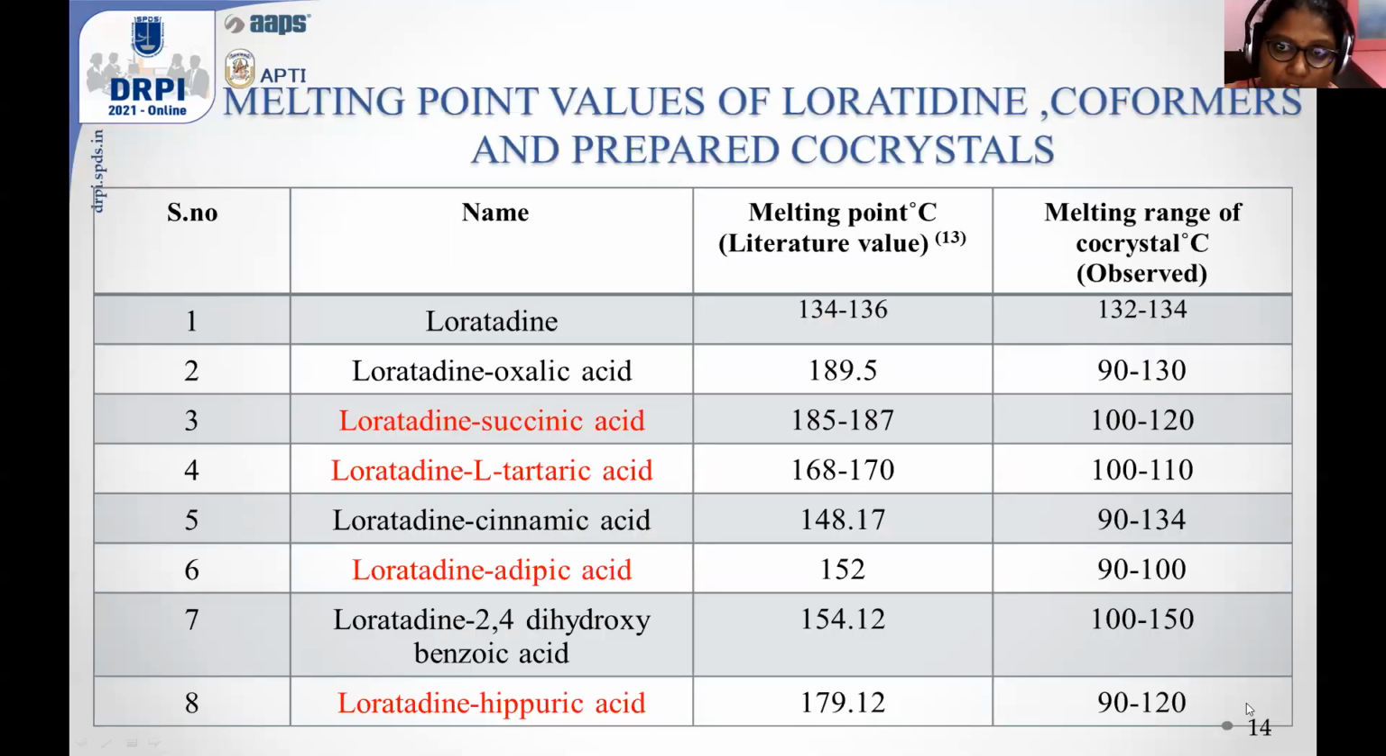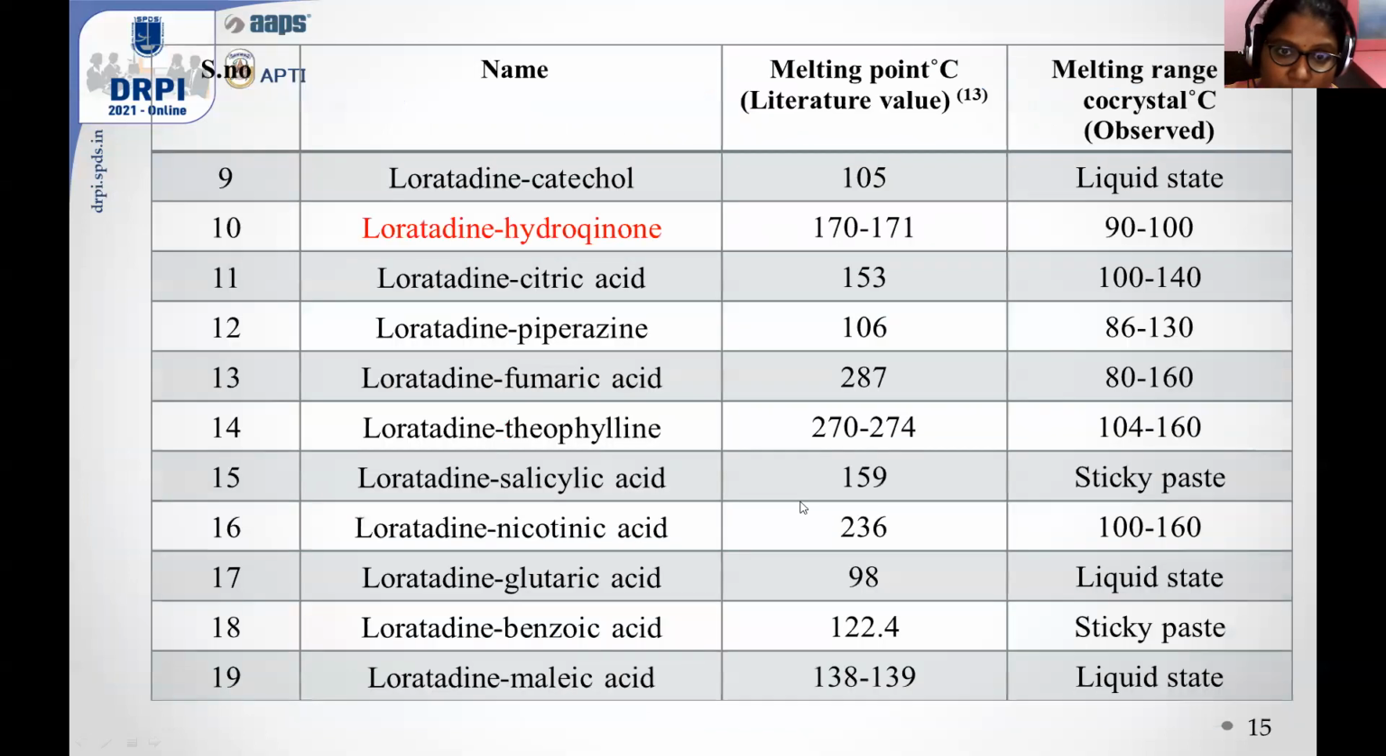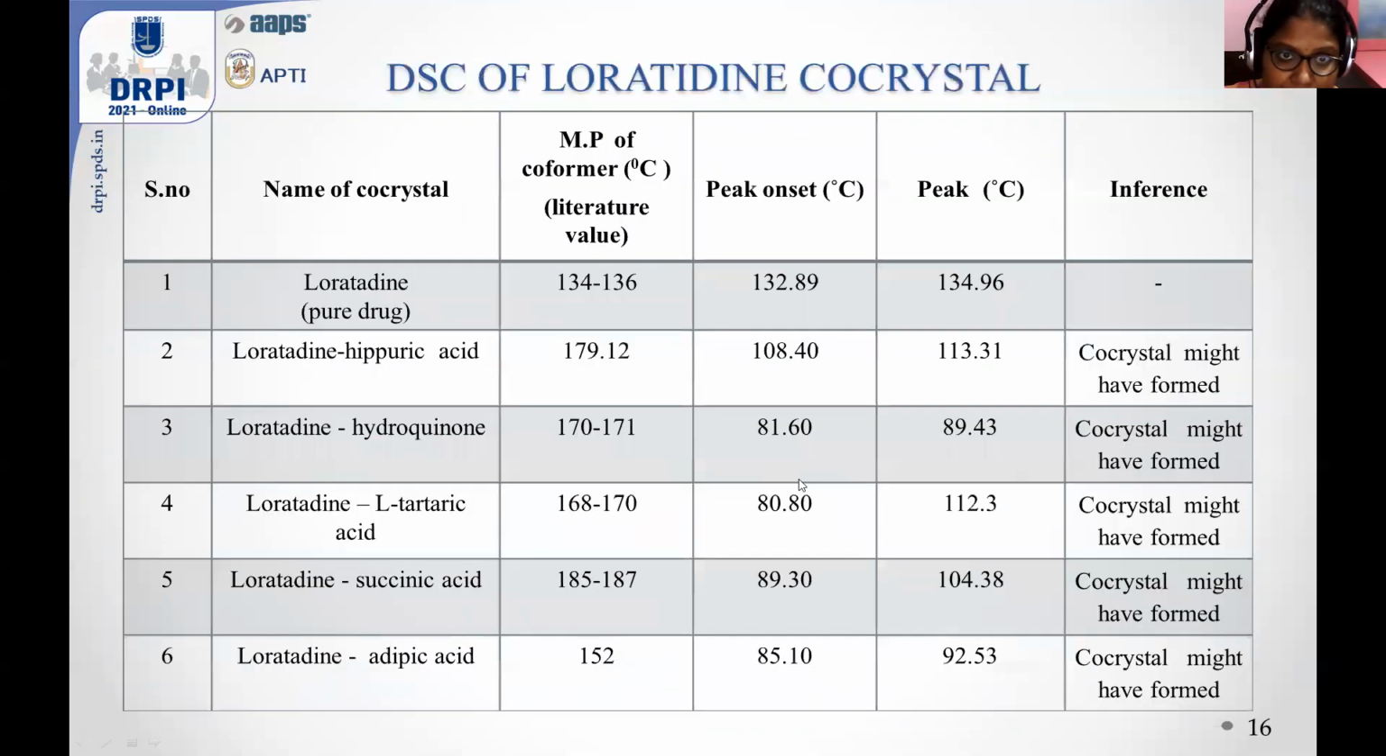The melting point values of the loratadine, the coformers, and the prepared co-crystals are as below. From these various coformers, based on the melting point values, the 5 loratadine and co-former combinations have been taken, and by the DSC and melting point studies, the melting point values of the loratadine and the co-crystals are as follows, and the peak is observed at this temperature. For these 5 co-former combinations, the co-crystal might have been formed.